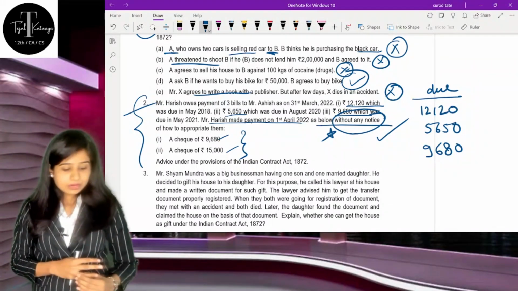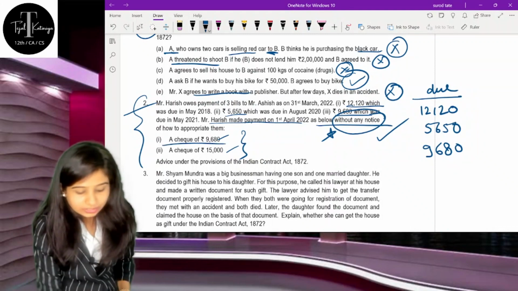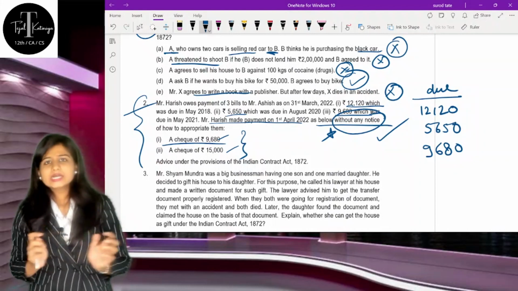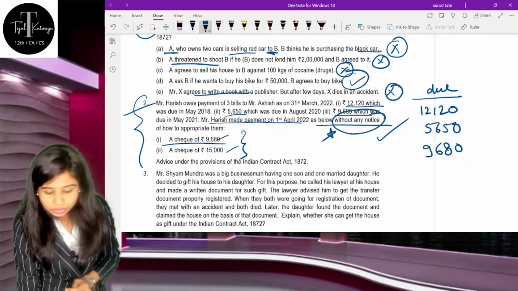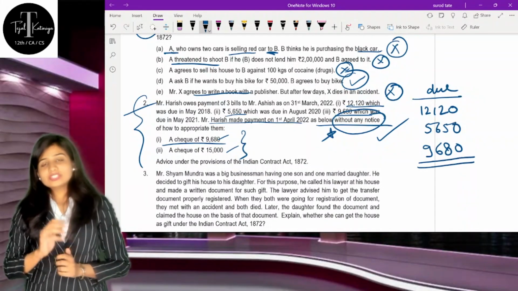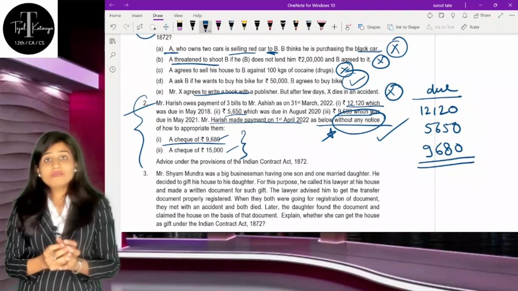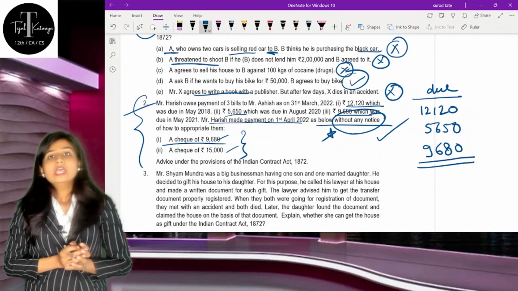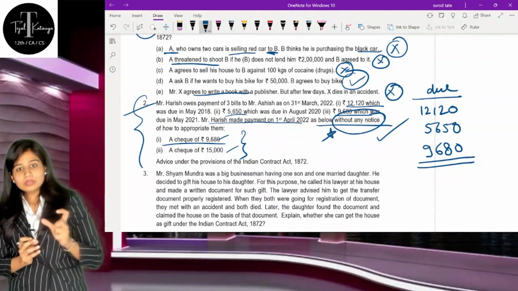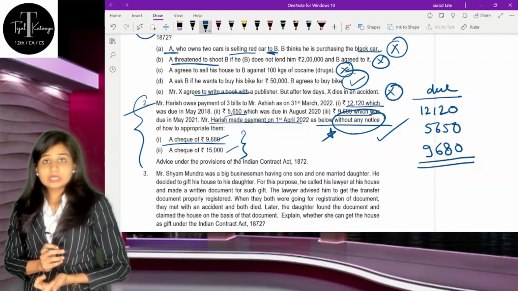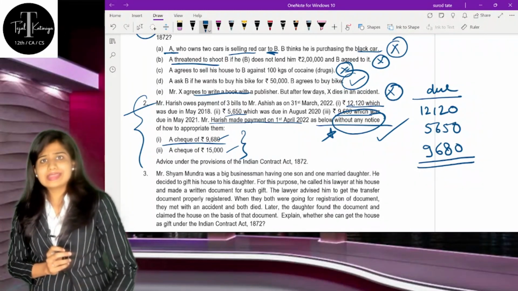For example, in the first place, a check of 9680 is given. Now it is very clearly seen that the amount due is 9680 and the check is given of rupees 9680. So you can obviously settle these amounts.